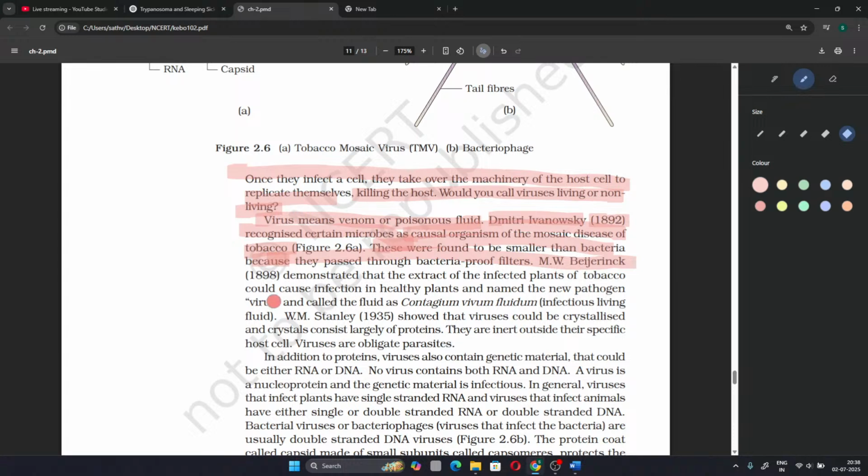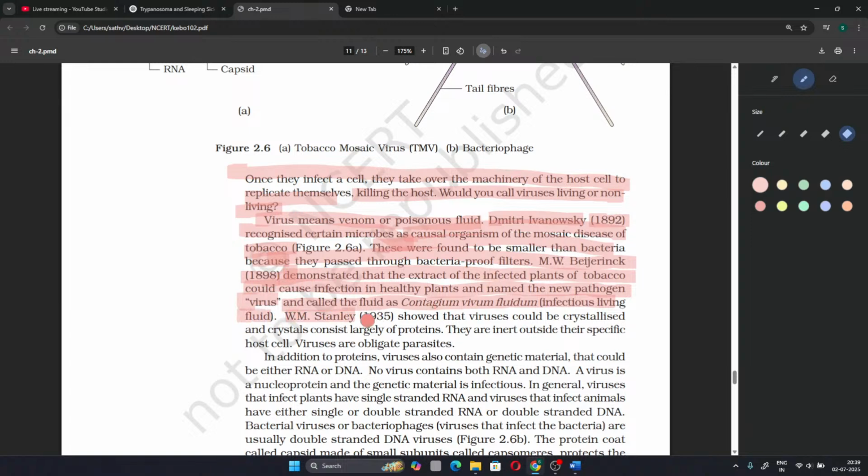M.W. Beijerinck, 1898, demonstrated that the extract of the infected plants of tobacco could cause infection in healthy plants and named the new pathogen virus, calling the fluid Contagium vivum fluidum, infectious living fluid.